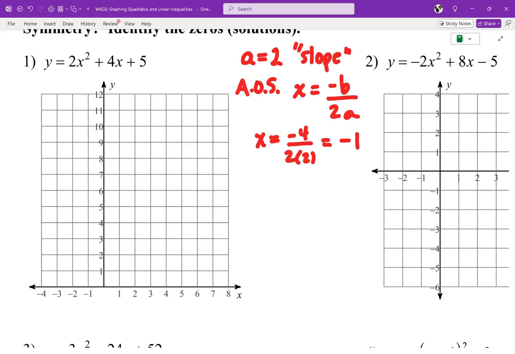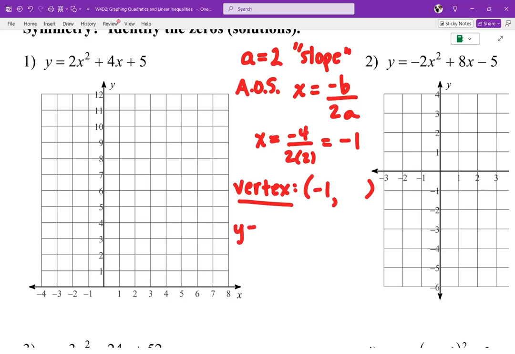Now, in order to find a max or a minimum, we need to know our vertex. The vertex is done like this. You're going to list your axis of symmetry as your x value, and then you have to solve for your y value. So the answer we got in the previous step, the axis of symmetry, the negative 1, we're going to put it as our x value for our vertex. We're going to plug the x value into our equation, and that's going to give me my y value. Okay, so let's go ahead and plug it in.